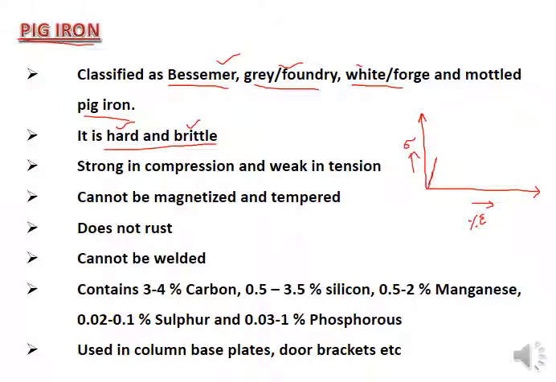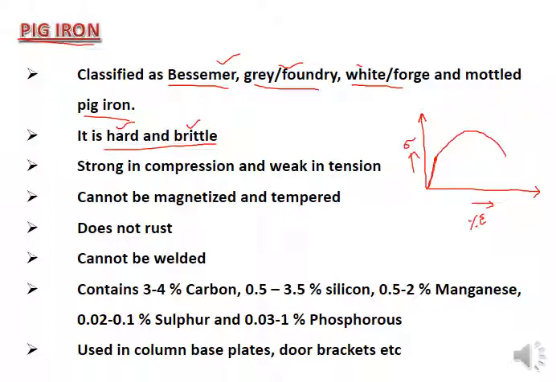That linear part shows the linear relationship between stress and strain, as long as Hooke's law holds. Wherever stress and strain have a linear relationship, that is the elastic limit, and Hooke's law is applicable in that region. After that, Hooke's law is not applicable, and stress and strain are no longer linear. Then what happens? There will be a non-linear relationship between stress and strain, and you will get this type of curve.